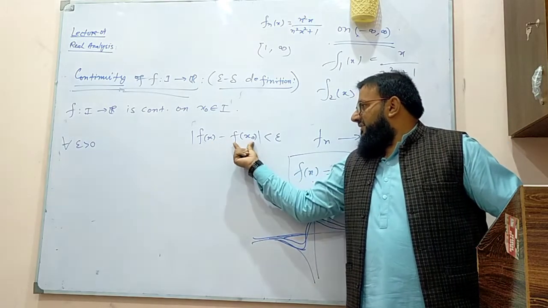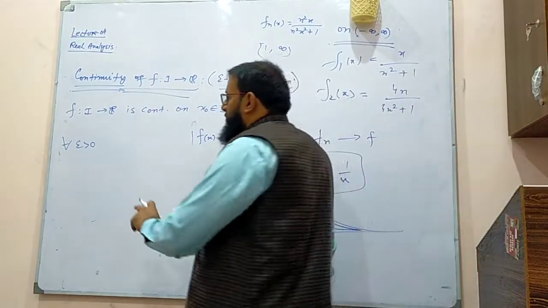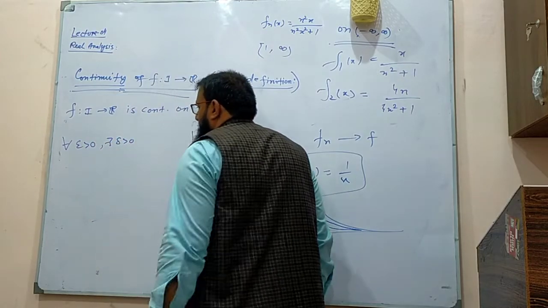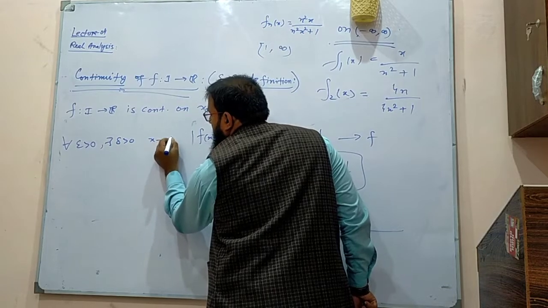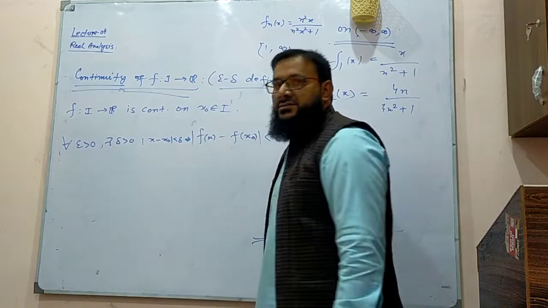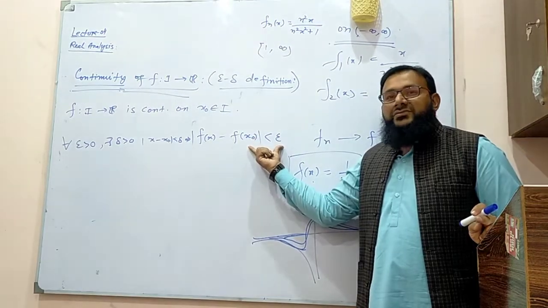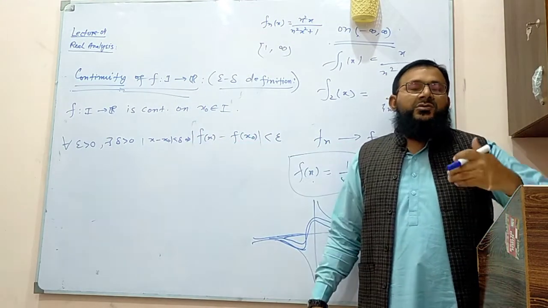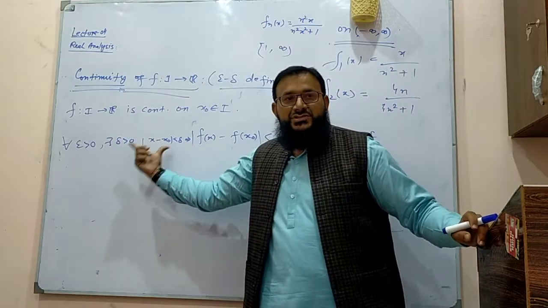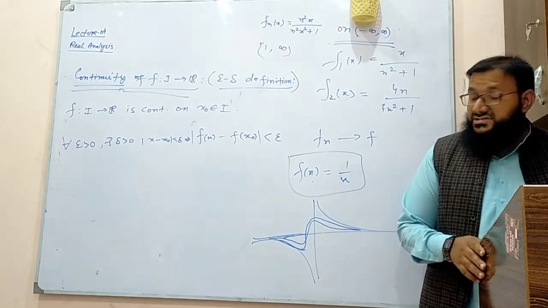This difference between the value of function and f of x naught should be made as small as possible, but when? When you choose any epsilon, corresponding to this, there exists some delta. Whenever x minus x naught is made smaller than delta, it implies that this thing should be smaller than epsilon. This is the main condition, but this will work for all epsilon, whatever epsilon you give me, this must hold. This must hold whenever this happens. So this is the condition, what we say the function is continuous.